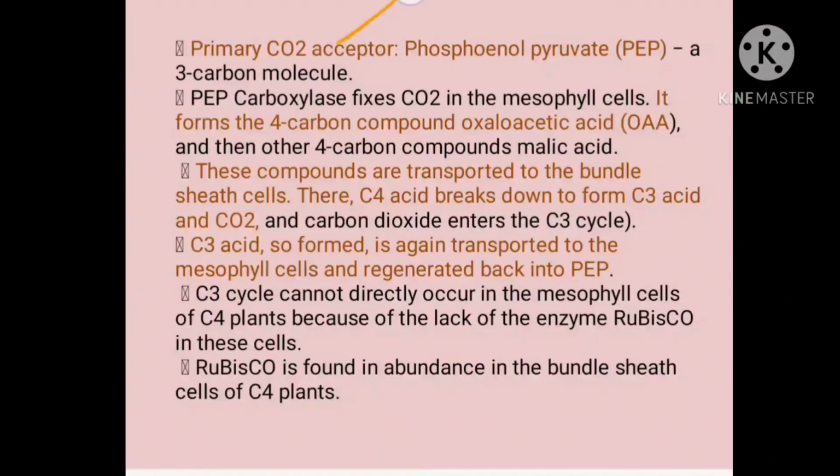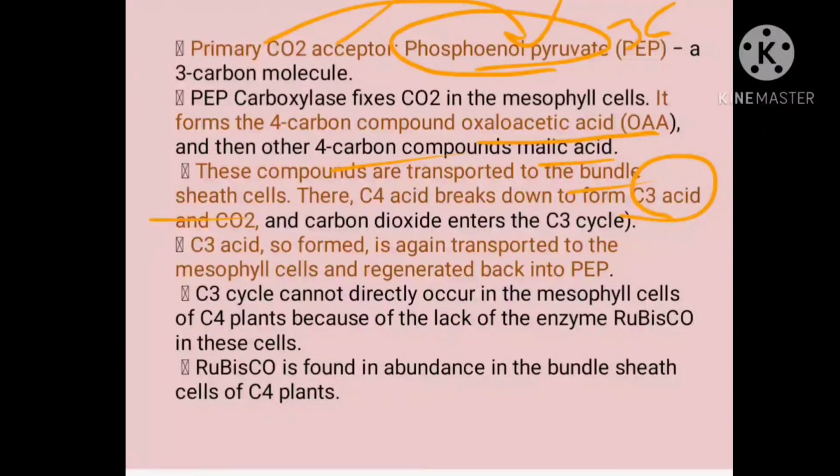So, the primary carbon acceptor is what? Phosphoenol pyruvate. It is a 3-carbon compound. When carbon dioxide is taken up by it, it is converted into a 4-carbon compound called what? Oxaloacetic acid in the mesophyll cell. Then another 4-carbon compound is produced from it, malic acid. This malic acid is transported to bundle sheath cells, isn't it? So, the C4 acid here breaks down to a C3 acid, that is pyruvate, and another one is what? The carbon dioxide. The carbon dioxide will enter the C3 cycle and help in the formation of food.